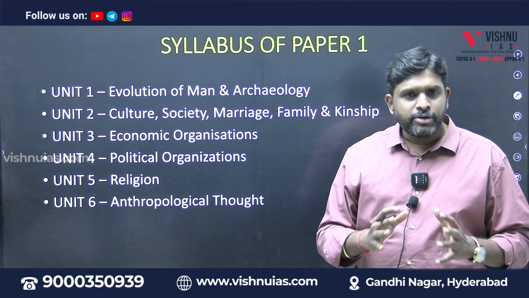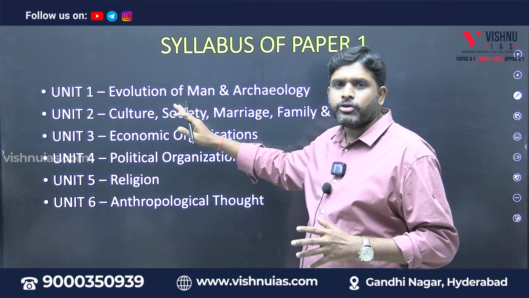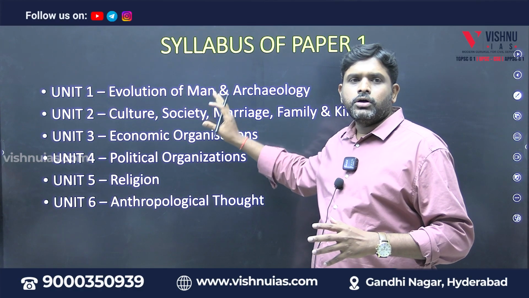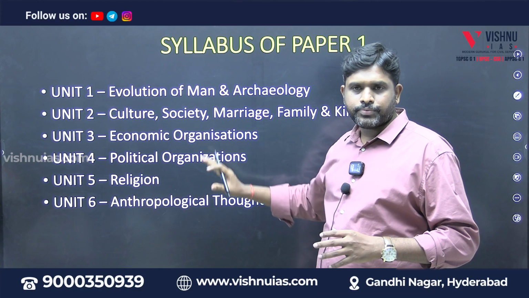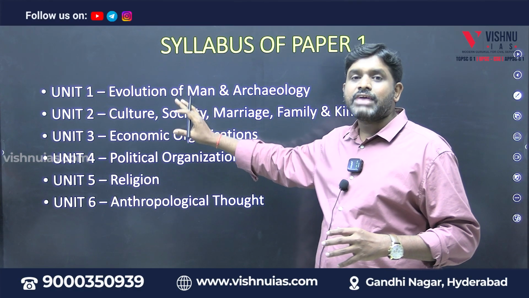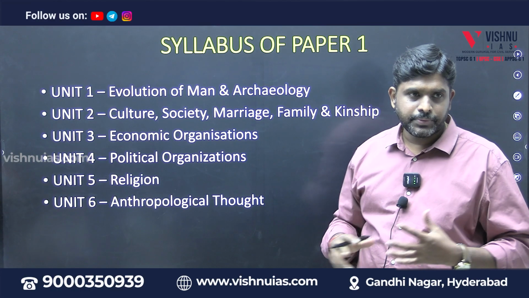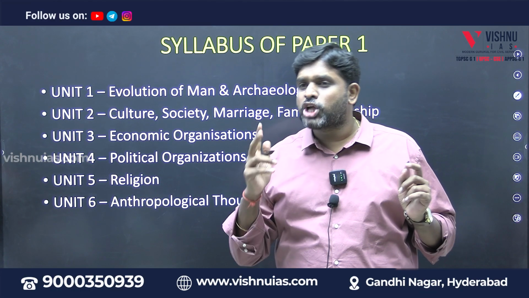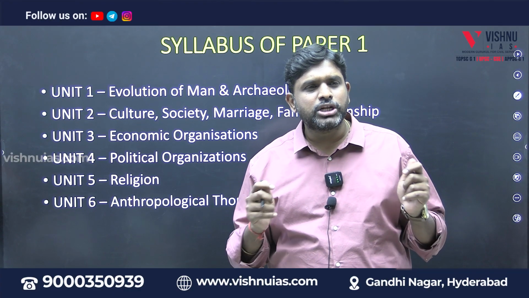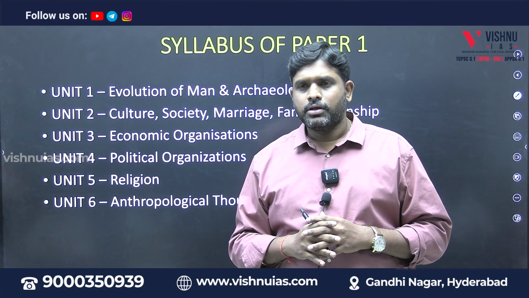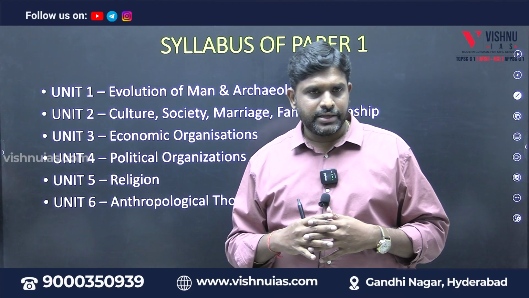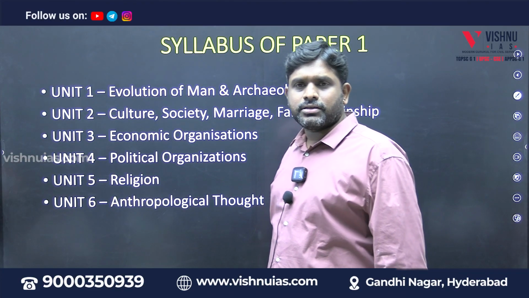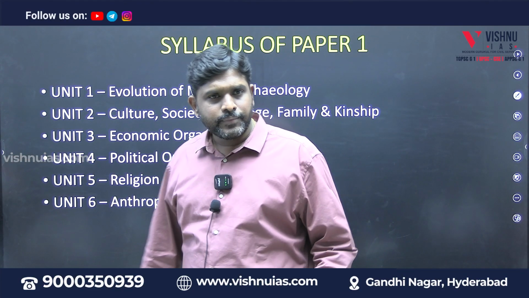In paper 1, unit 1 we have two broad areas. The first broad area covers evolution of man, how we evolved. So biological evolution of man. Again, evolutions are of 2 varieties. One is biological evolution, other is cultural evolution. So how we evolved biologically. Why we are erect. Why we are bipedal.